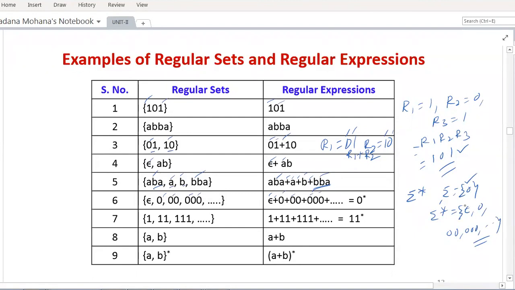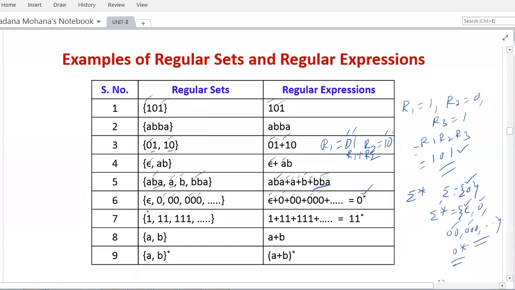So with that only you can form the empty string, the string with length 1, the string with length 2, the string with length 3 and so on. This is nothing but 0 closure. Now here you can see our regular expression is in this form only: null, 0, 00, 000 and so on. So here plus is nothing but comma, that is separation, union. Now this is equal to 0 closure. Wherever simplification is possible, you can simplify.